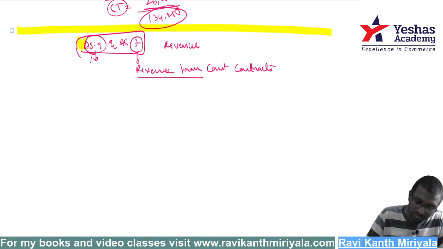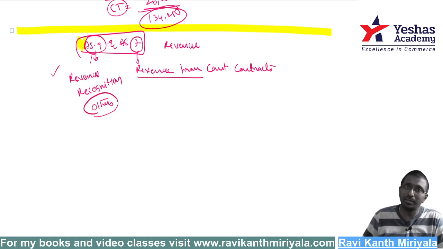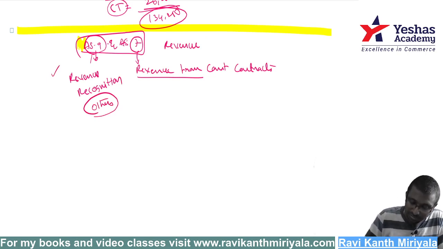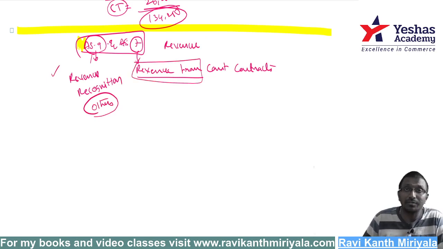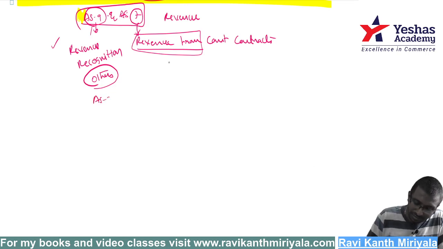And Accounting Standard 9 is revenue recognition. It covers others, meaning all kinds of income other than construction contracts. Sales will basically come under Accounting Standard 9. We have a separate standard for construction contracts, but all other kinds of revenue fall under Accounting Standard 9.